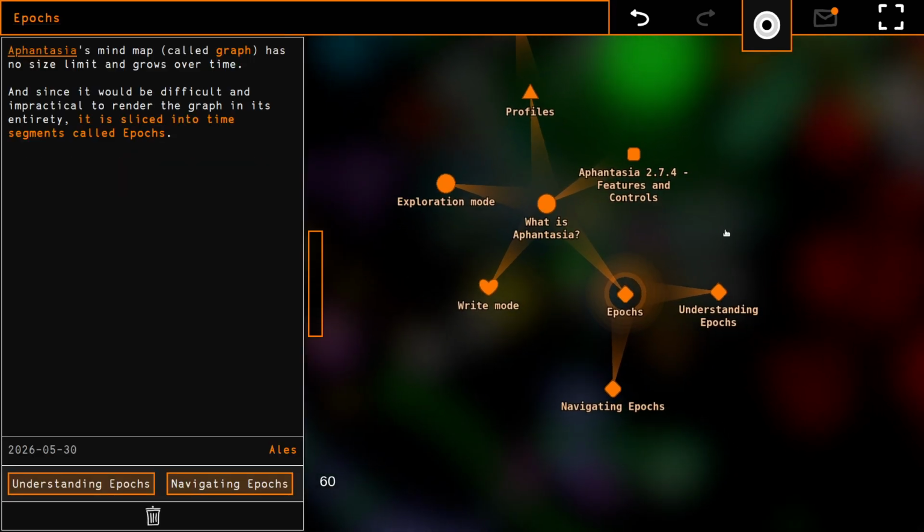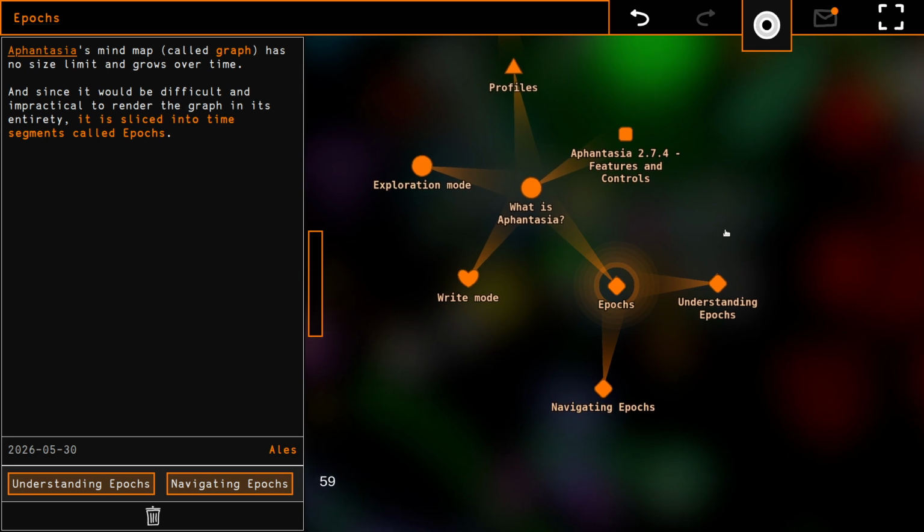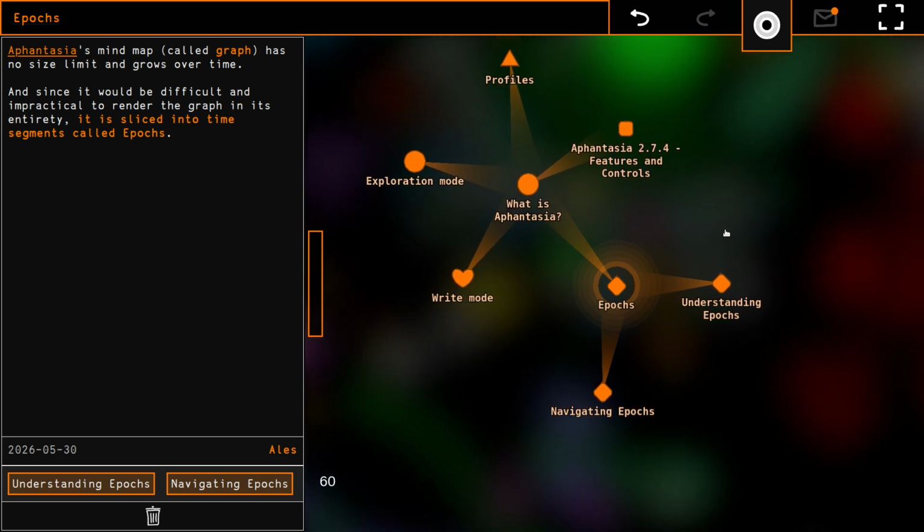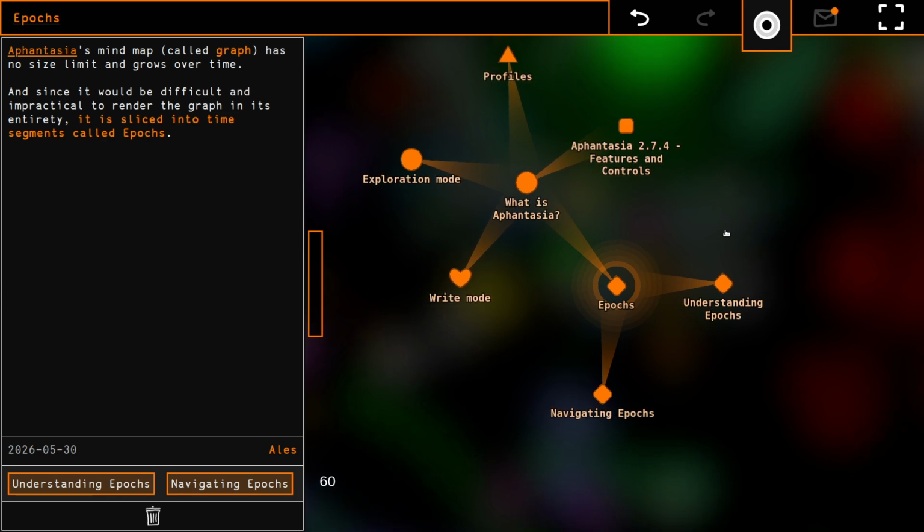The first, a very important feature of Aphantasia is so-called epochs. The graph of Aphantasia can be arbitrarily big. So how do you display it to the end user so that it's practical and clear and just a nice experience? My take on it is to take this graph that can be as big as you can imagine and slice it into these little discrete time segments called epochs.